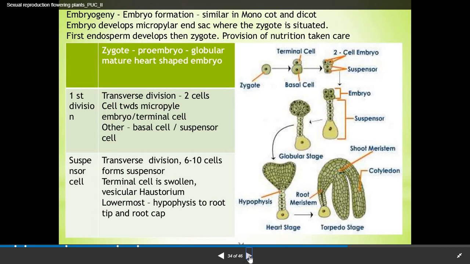This suspensor cell undergoes transverse divisions and results in 6 to 10 cells which form the suspensor. The terminal cell is swollen and is the vesicular haustorium. The lowermost part is known as the hypophysis, which forms the root tip and root cap.